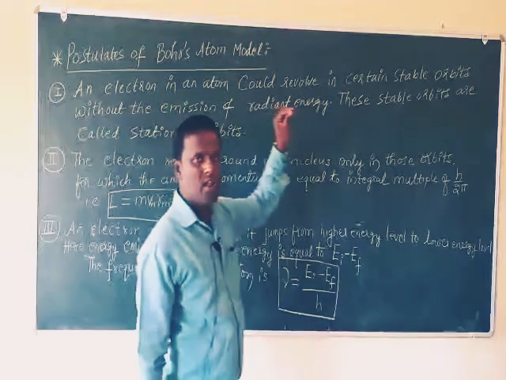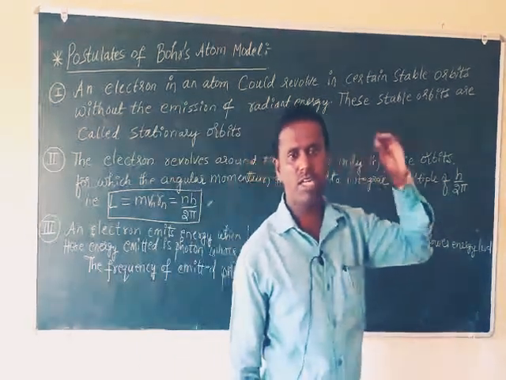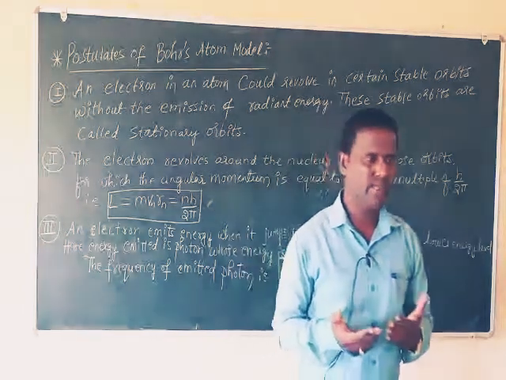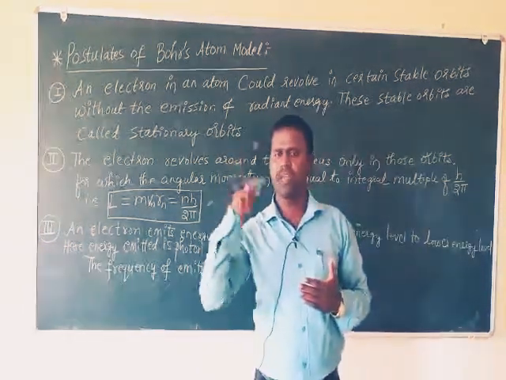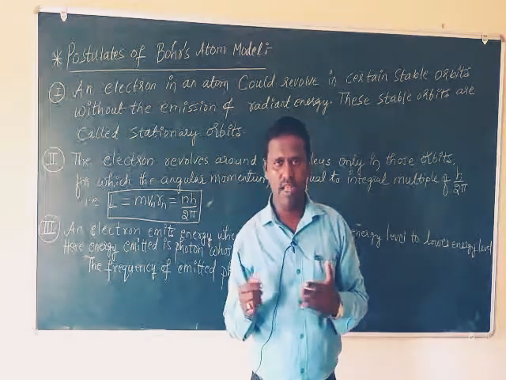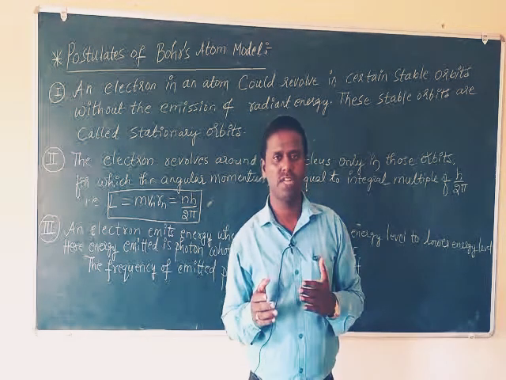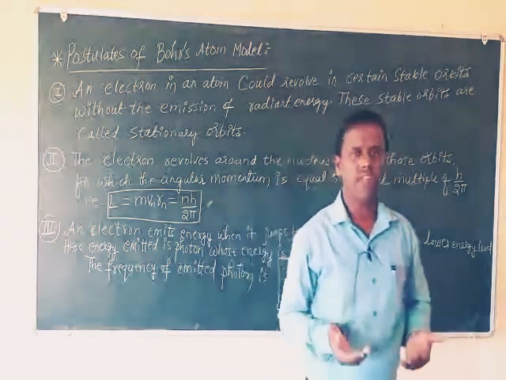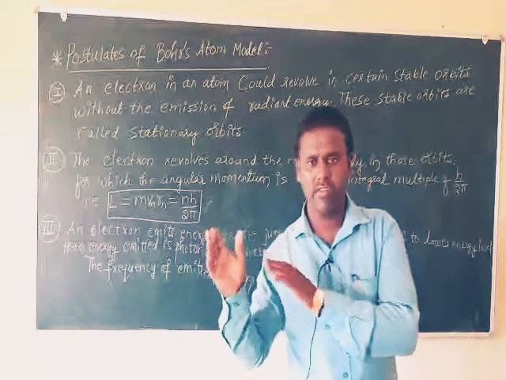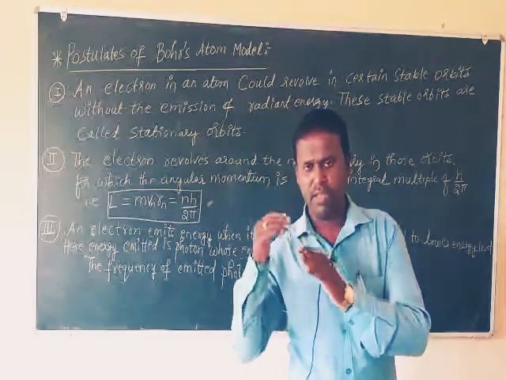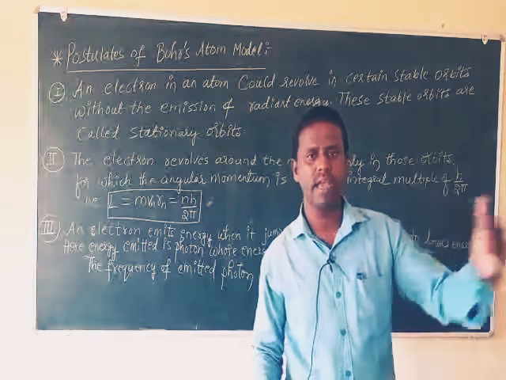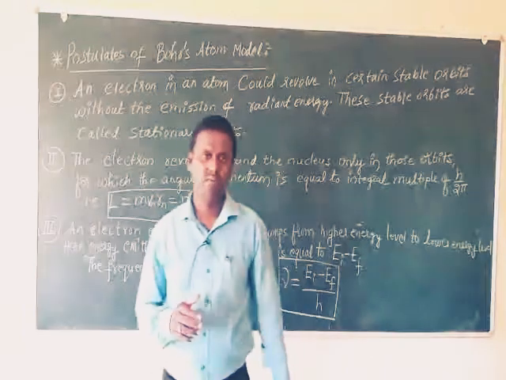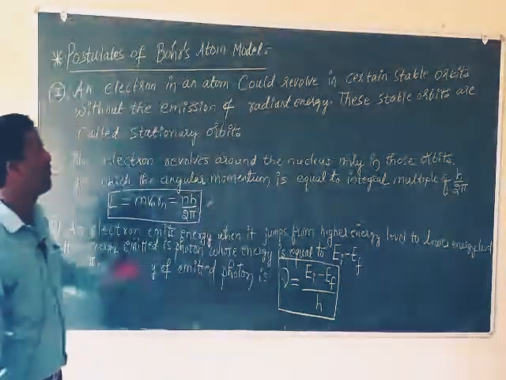this model is a modification of Rutherford's atom model. Rutherford's atom model said that an electron, while revolving in a circular orbit, is continuously emitting electromagnetic radiations and thereby losing its energy and becoming unstable. It is falling into the nucleus and making the atom an unstable atom. So here the first postulate is the modified point of Rutherford's atom model.